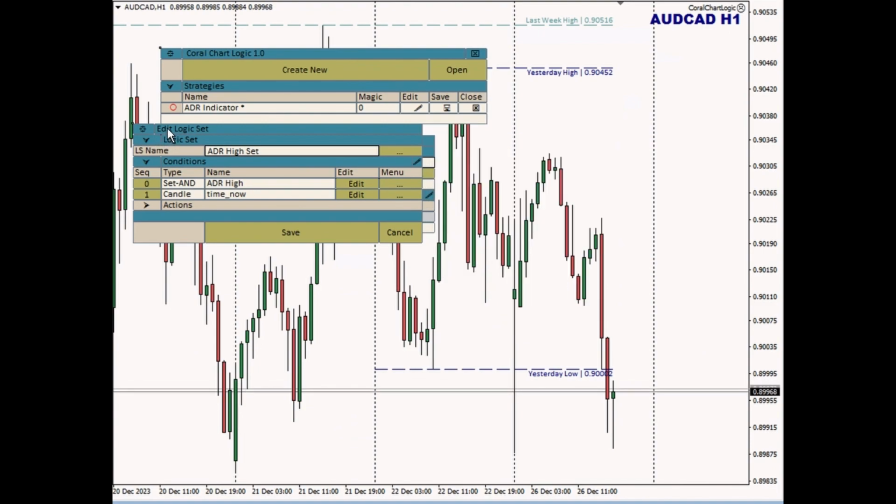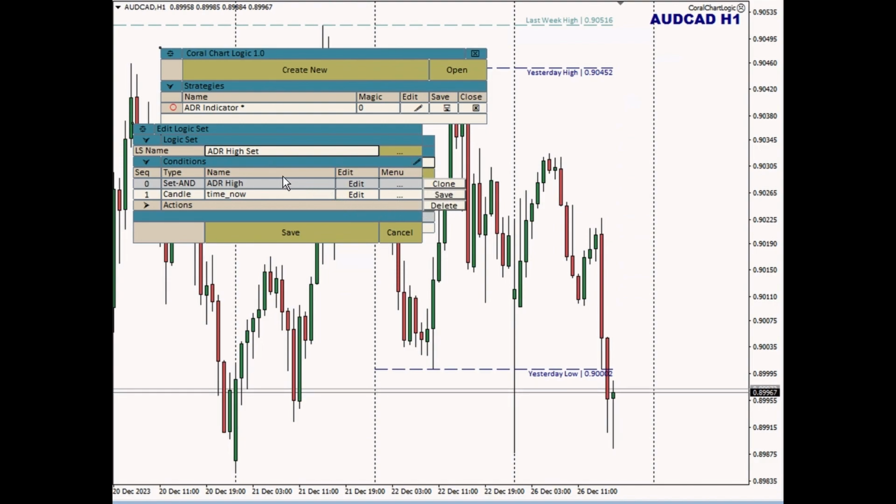This is the edit logic set dialog, and I've got two conditions in this dialog. I've got the button here that I can click to edit them, and then I have this menu button next to it with three dots. This is very similar for all conditions and actions, where I have these three menu items available to me. I can clone it, I can save it, or I can delete it.